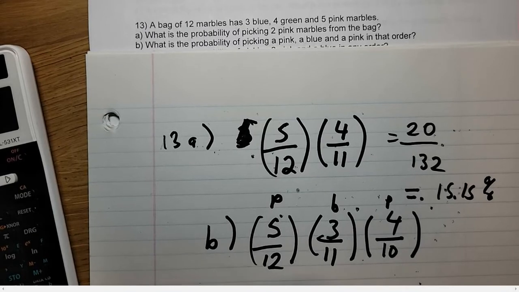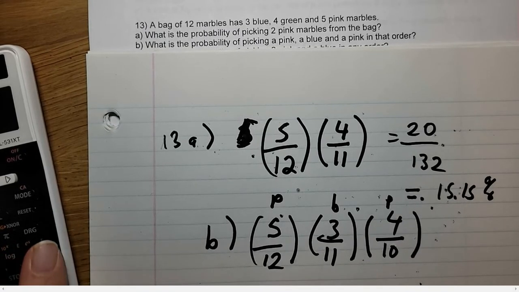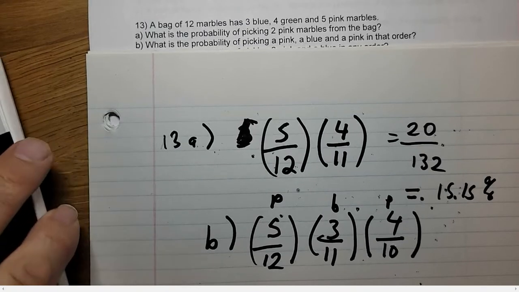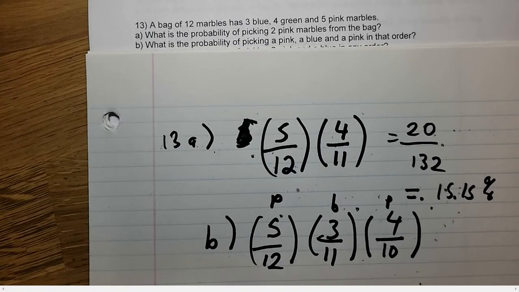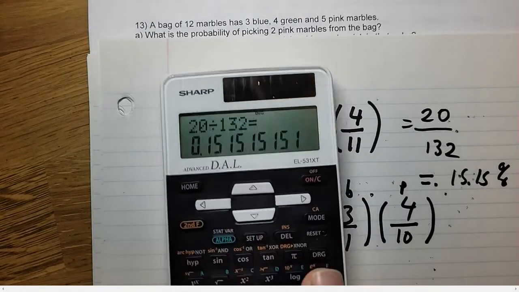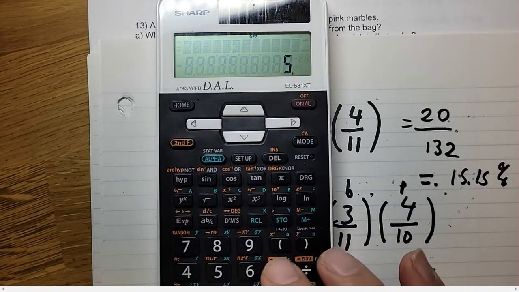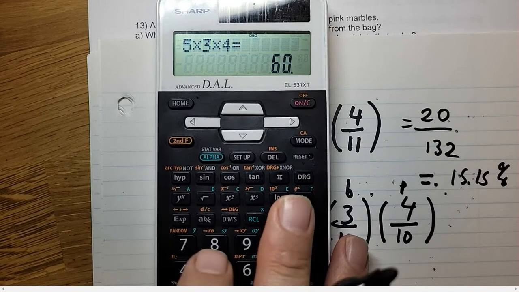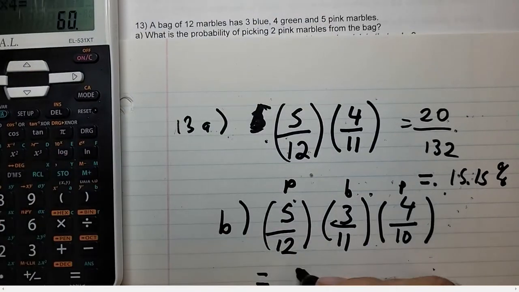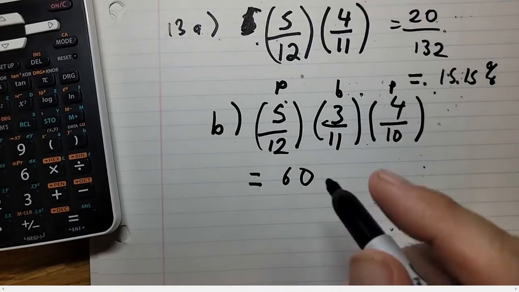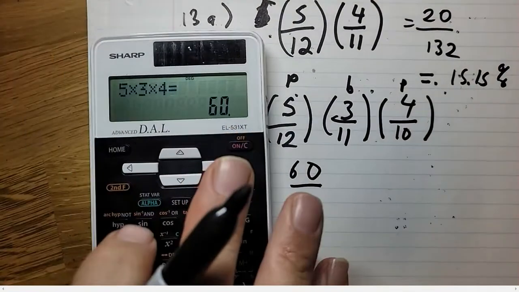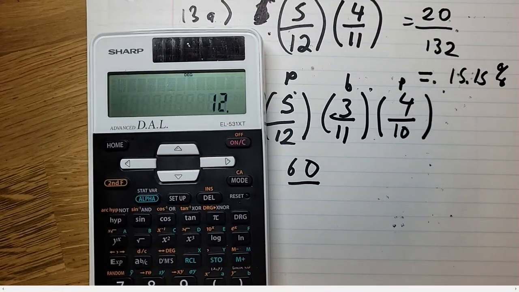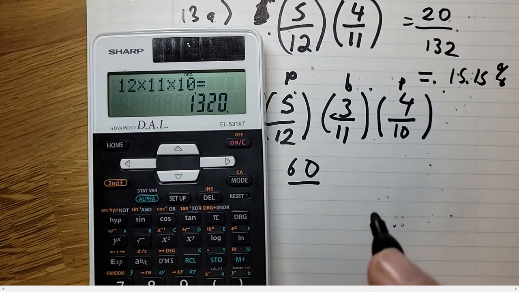So if you multiply the tops, let's do the top here. 5 times 3 times 4 is 60, over 12 times 11 times 10, which is 1320.